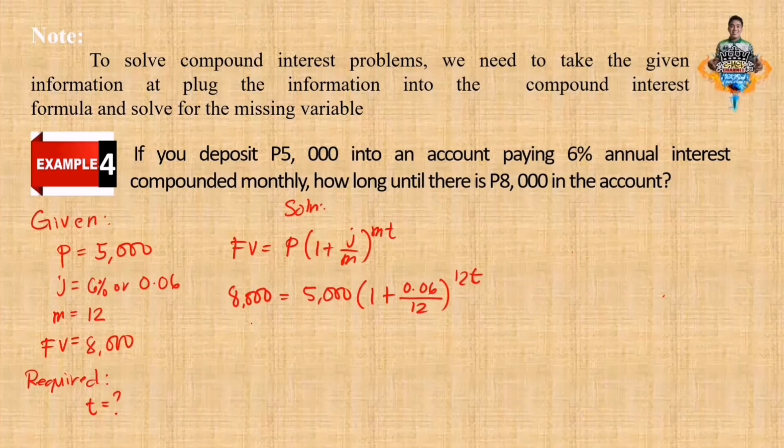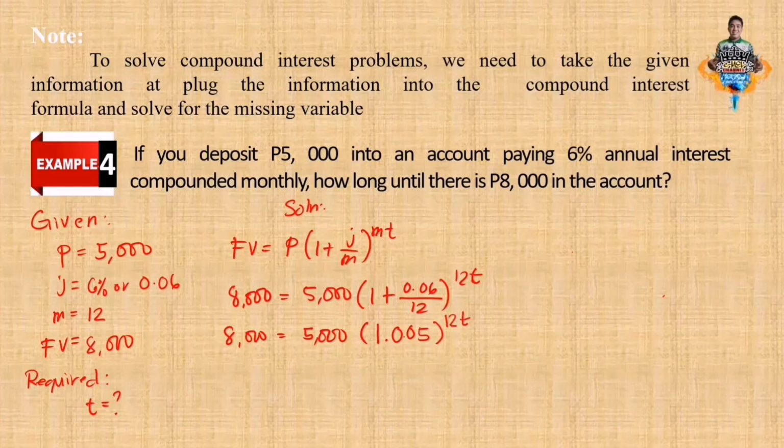Okay, simplified everything. So 8,000 equals 5,000. And we know 0.06 divide 12 equals 0.005 plus 1. Okay, the answer is 1.005, 1.005 raised to the power of 12 times time.